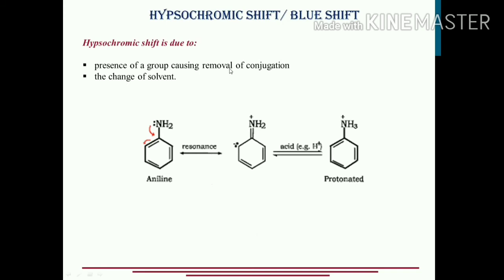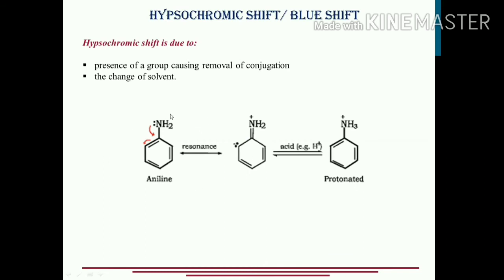Earlier we were increasing the conjugation. Alkaline medium was given to the solution, so alkaline medium was imparting an extended conjugation to the molecule in fact. Okay, so that was the movement of the lambda max towards the right, that is the bathochromic shift. Now what will happen over here in the hypsochromic shift?